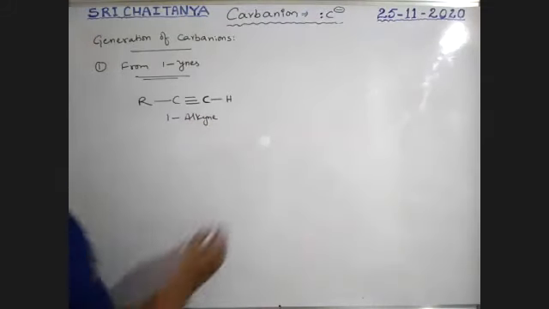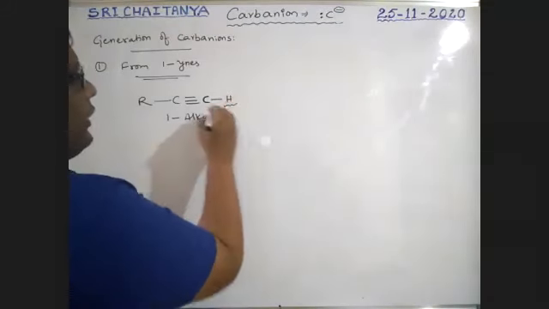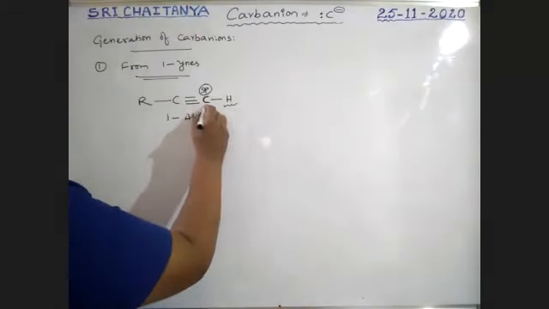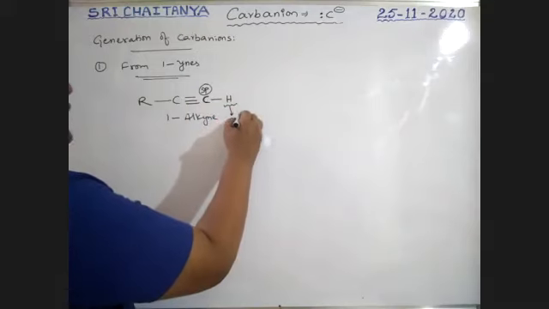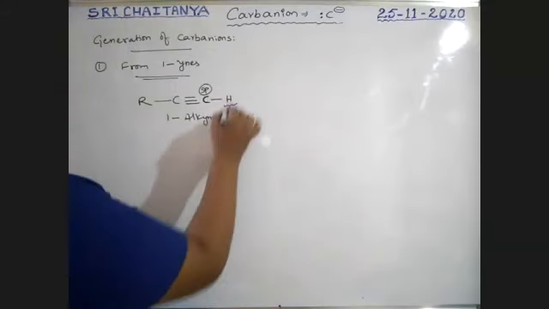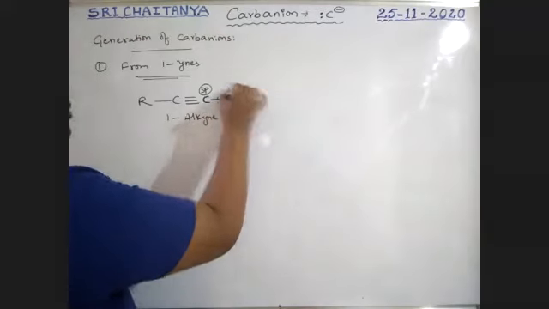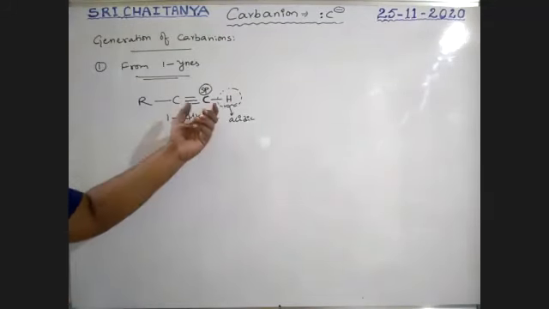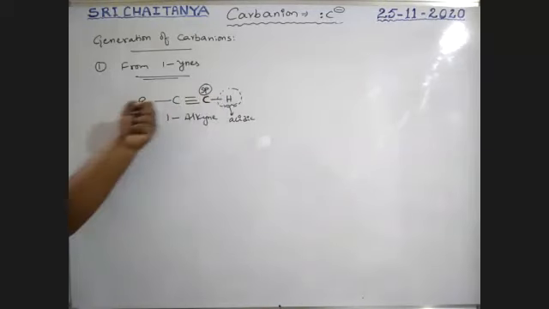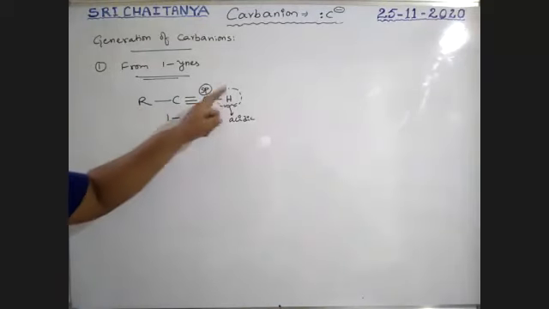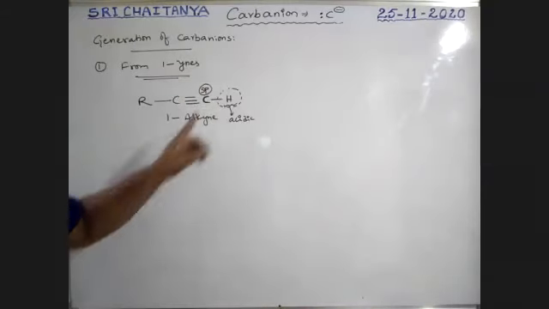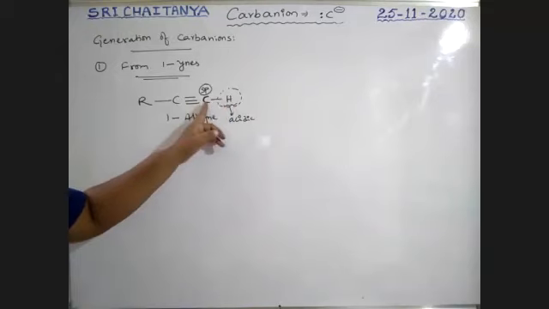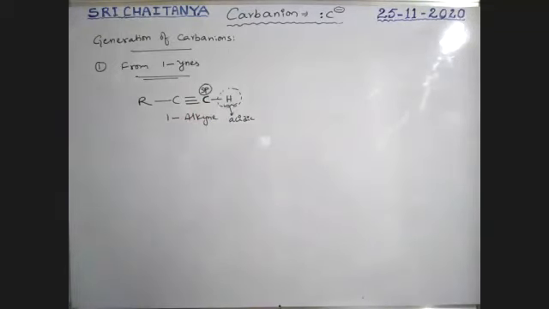See here, boys. This is an sp hybridized carbon. A hydrogen bonded with an sp carbon is acidic in nature. That is why this hydrogen is an acidic hydrogen, boys. Because of high electronegativity due to more s percentage, the bond pair is strongly attracted towards carbon, and hydrogen is released as H plus. It is possible in 1-alkynes: hydrogen on a triple bonded carbon is acidic in nature.